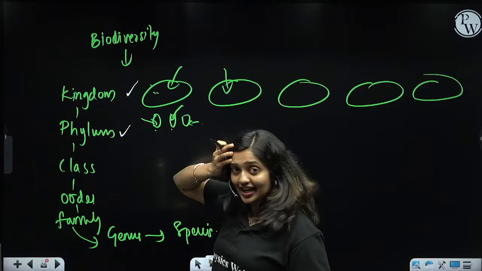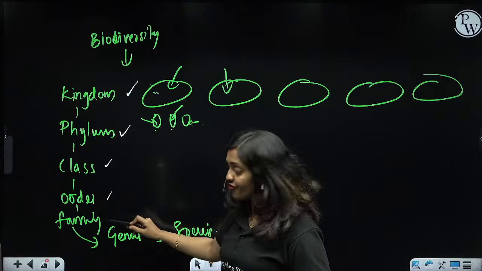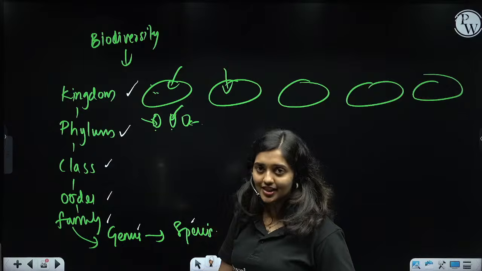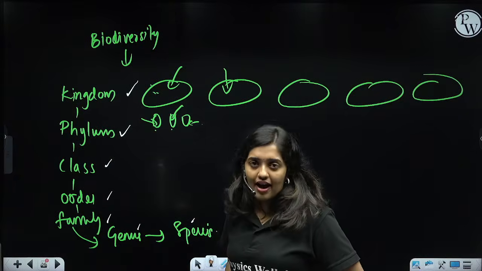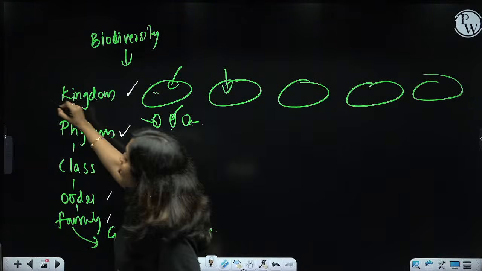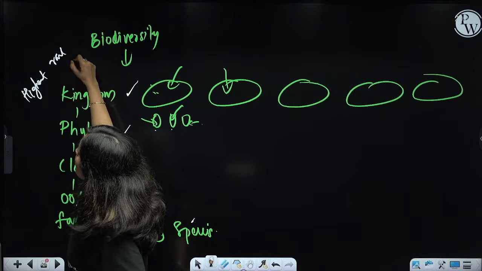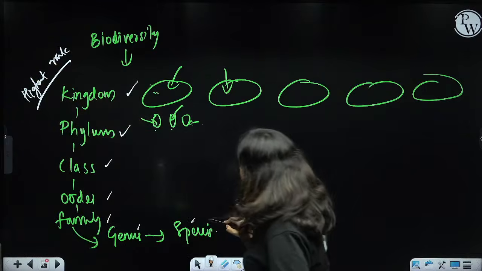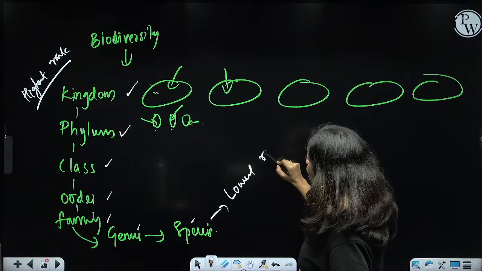Phylum is another category. Class is another category. Order is the next category. Family is another category. Genus is another category. Species is another category. For all these categories, we are giving a specific rank. The highest rank will go to kingdom, because it is the highest group, and the lowest rank will go to species. So species is the lowest rank.